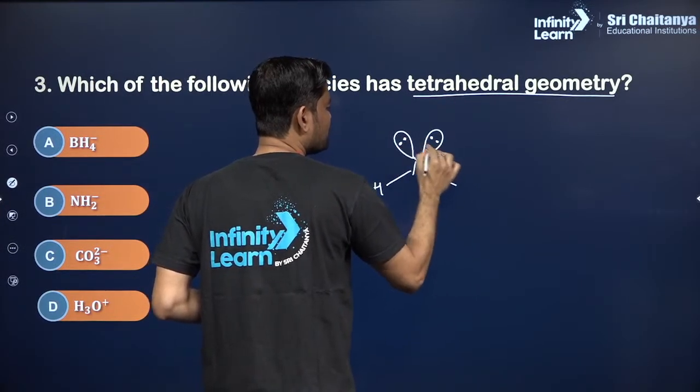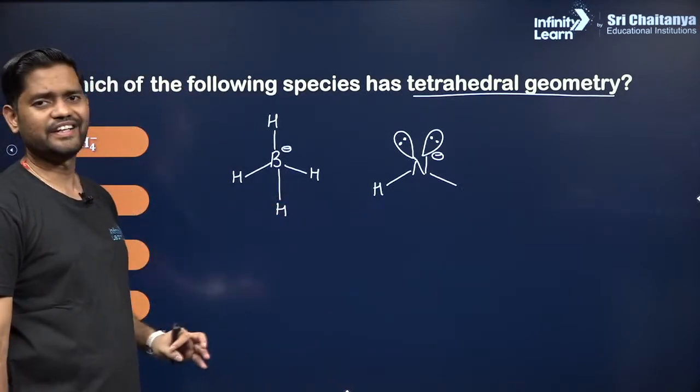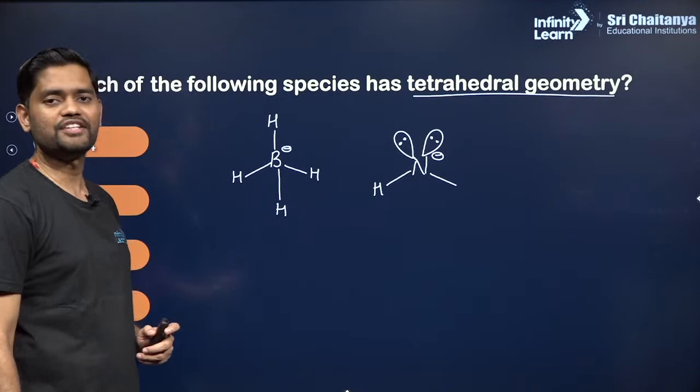This negative charge I am considering as a lone pair. Okay, clear? So it's not a tetrahedral structure. Its shape is what? Bent shape or V shape.